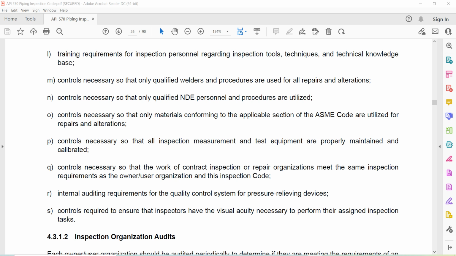P. Controls necessary so that the work of contract inspection and repair organizations meets the same inspection requirements as the owner-user organization in this inspection code. Q. Internal auditing requirements for the quality control system for pressure relieving devices. R. Controls required to ensure that the inspector has the visual acuity necessary to perform their assigned inspection tasks.